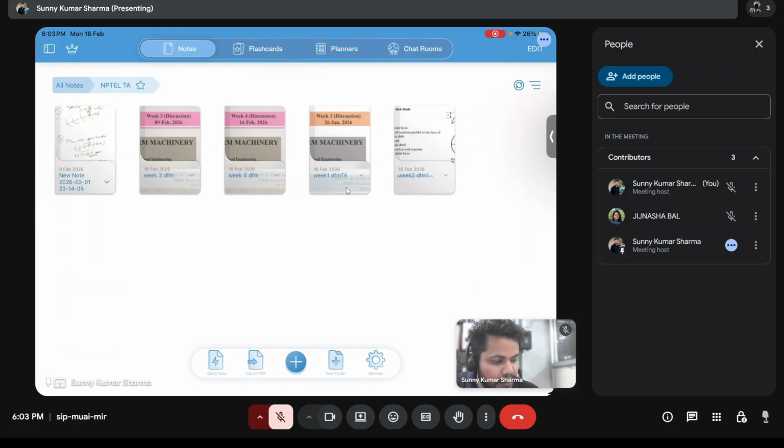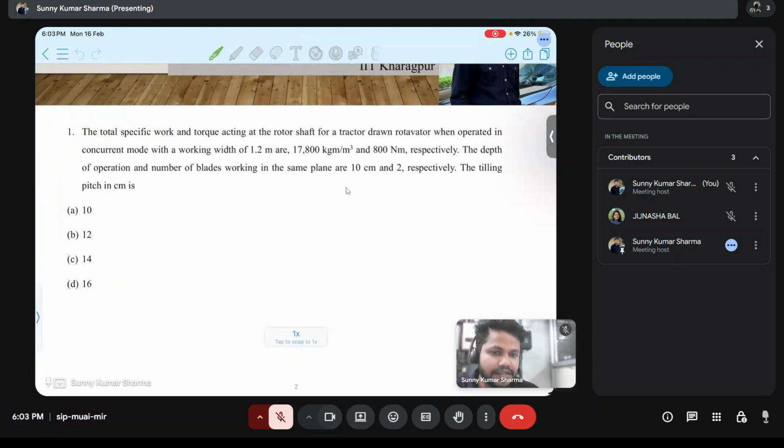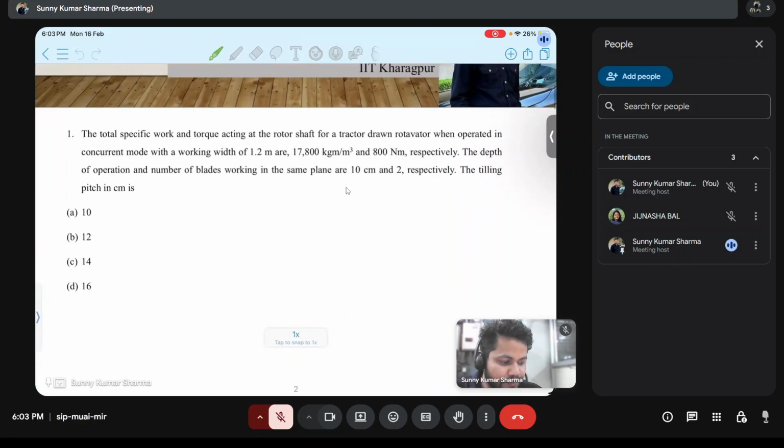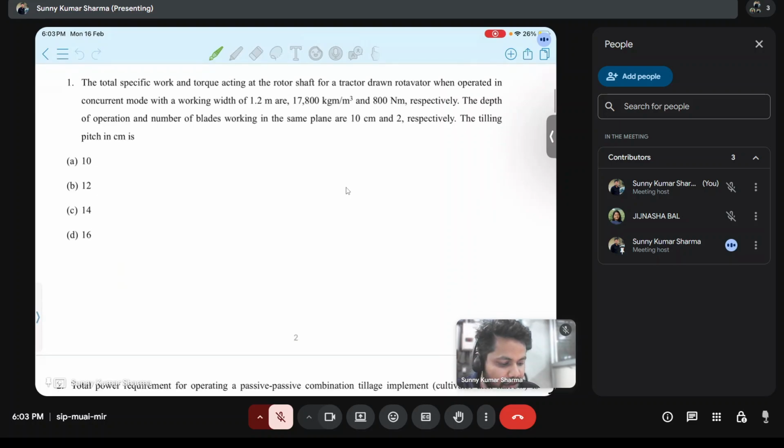In week 4 we will discuss last year's NPTEL questions of Design of Farm Machinery. And here the first question is the total specific work and torque acting at the rotor shaft for a tractor drawn rotavator when operated in concurrent mode in working depth of 1.2 meter at 17,800 kg per meter cube and 800 Newton meter. The depth of operation and number of blades working in the same plane is 10 centimeter and 2 respectively.